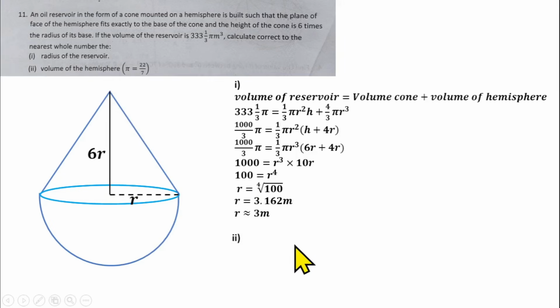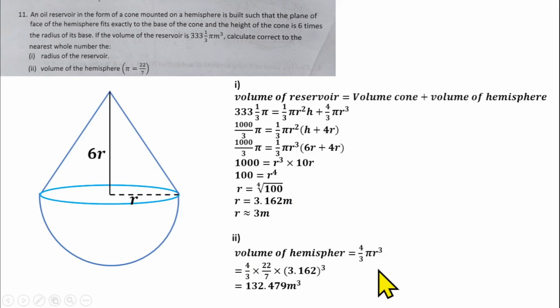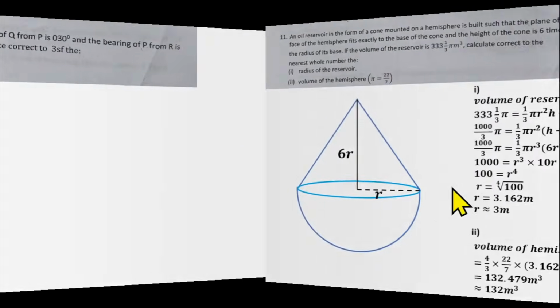The volume of a hemisphere should be 2 over 3 pi r cubed, not 4 over 3 pi r cubed. So if you substitute your values, our r is 3.162 in this case, but in your own you can do the needful here. You have 2 over 3 times 22 over 7. Then whatever you get for your radius, cube it. Then use your calculator to simplify it. That will give us 132.49 meter cubed, to the nearest meter, 132 meter cubed. So that's the solution to question number 11.